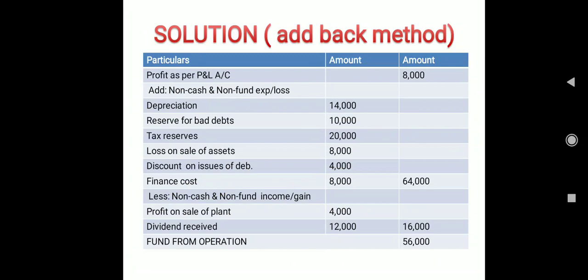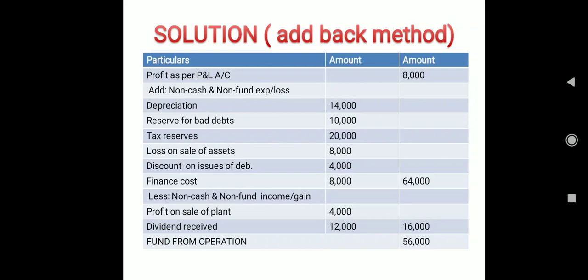So now coming to the solution, the add back method again. We know very well, in case of the add back method, in the net profit you have to add back the non-cash and non-fund expenses or losses which we have debited in the profit and loss account, and then we need to deduct the non-cash and non-fund income or gains which we have credited in the profit and loss account. So we had the profit from the income statement, 8,000.